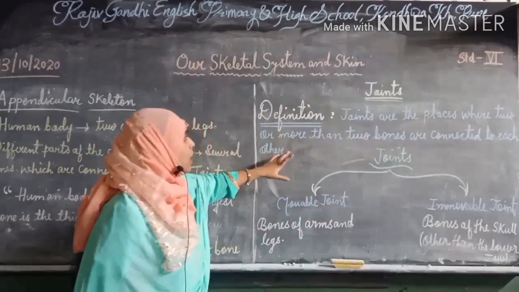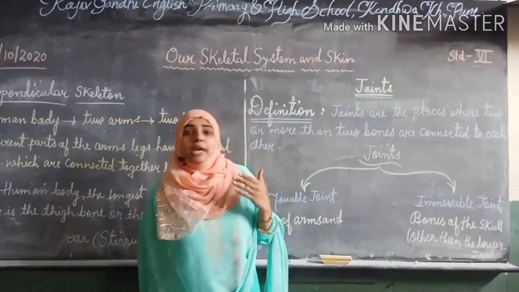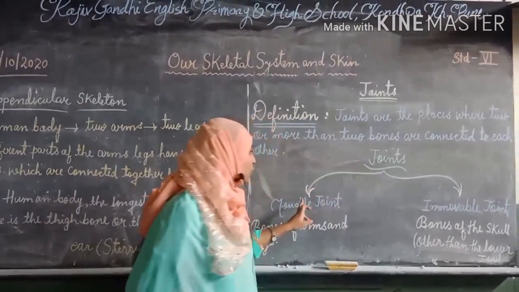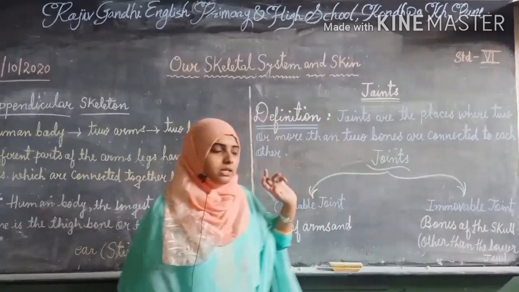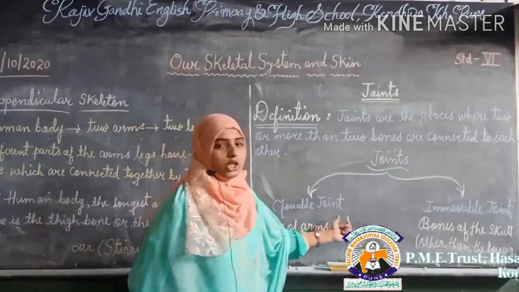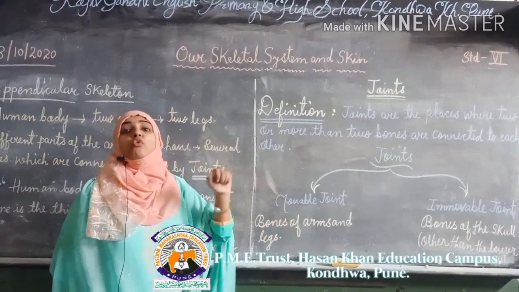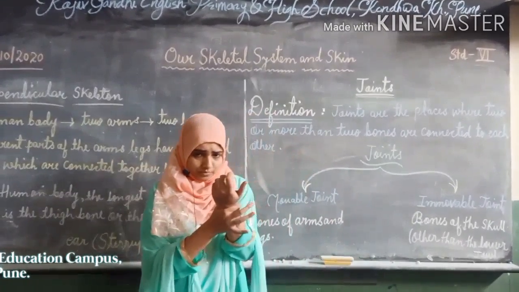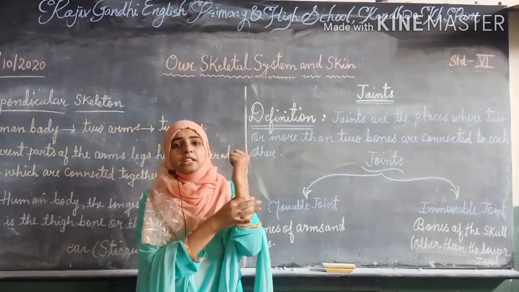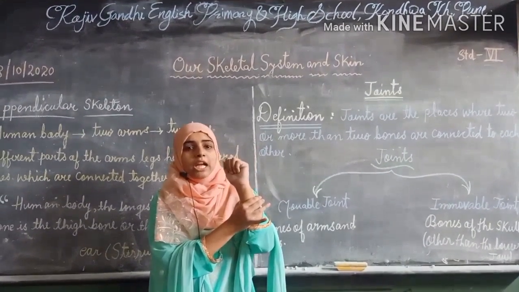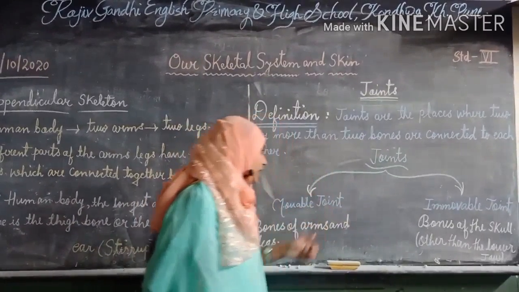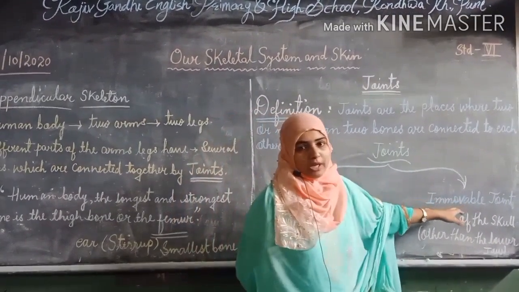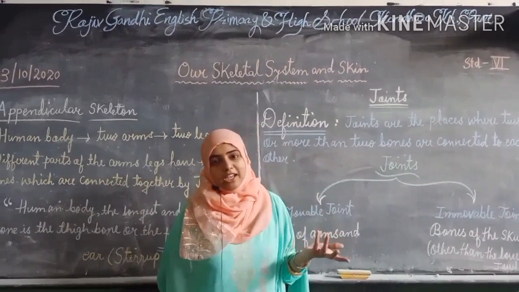Now on the basis of their function, on the basis of their movability, joints are divided into 2 parts. Okay, how many parts? 2 parts. Number 1 is the movable joint. As the word indicates, movable. Okay, what does it mean? Movable means they are movable, like our hand bone. Have you seen this? Yeah, this bone is a movable bone. Likewise, this is a movable joint. The next one is the immovable joint. As the word indicates, immovable, they can't move anywhere.